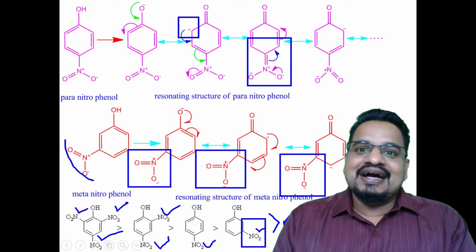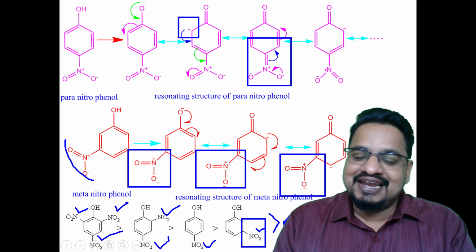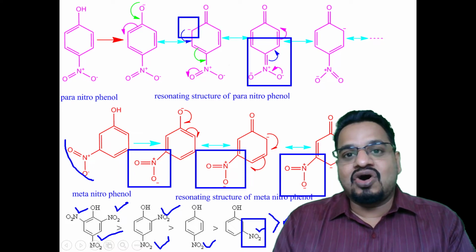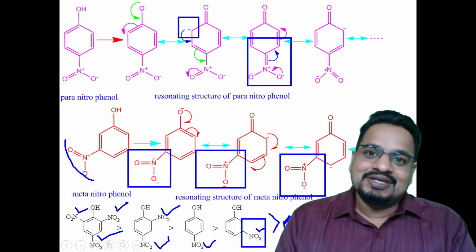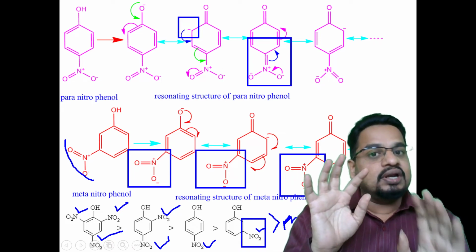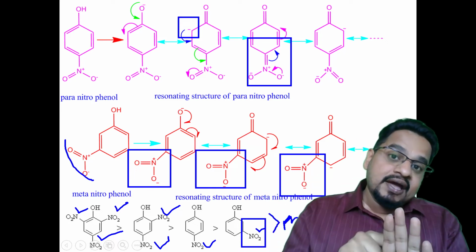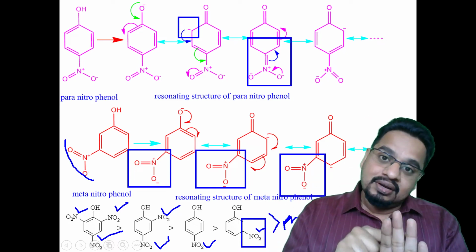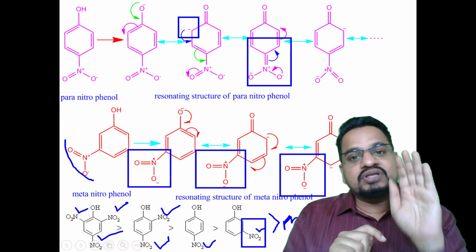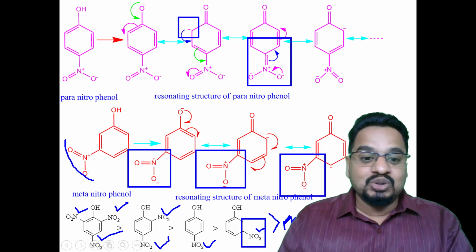So the more the ortho and para positions are occupied by electron withdrawing groups, the acidic nature of phenol will be increased. So phenol is acidic, metanitrophenol is more acidic, paranitrophenol is more acidic than that, and then para and ortho, that is both positions, are even more acidic.